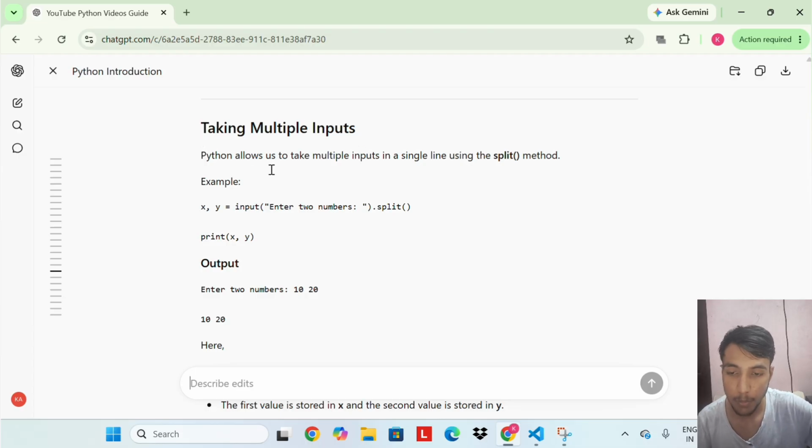Taking multiple inputs. Python allows us to take multiple inputs in a single line using the split method.